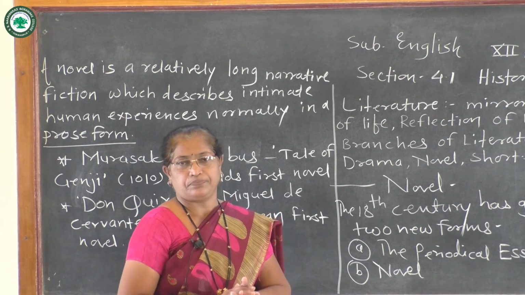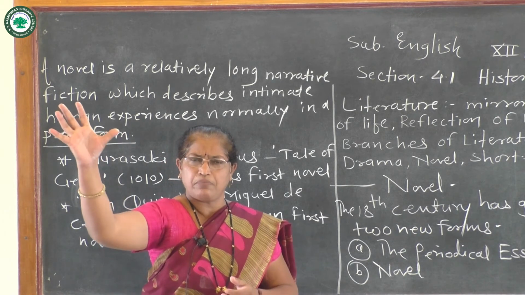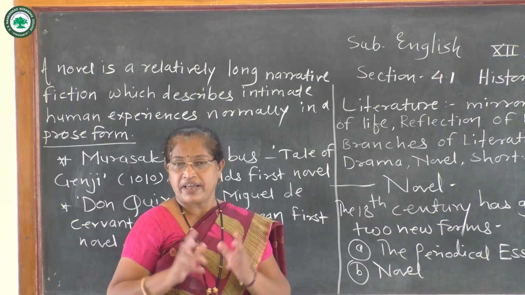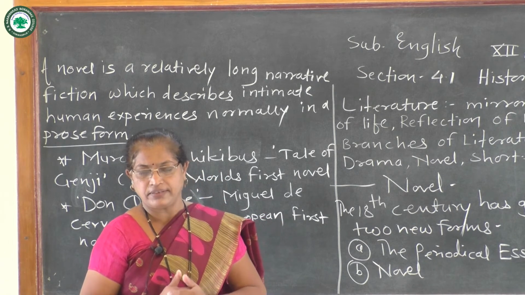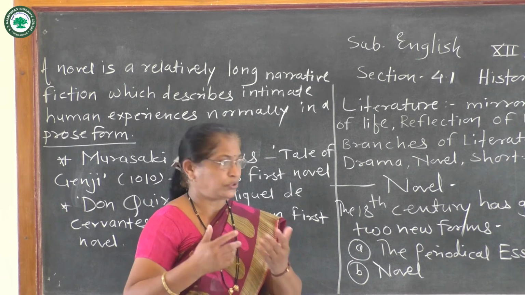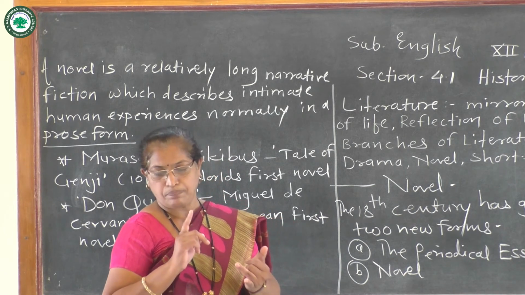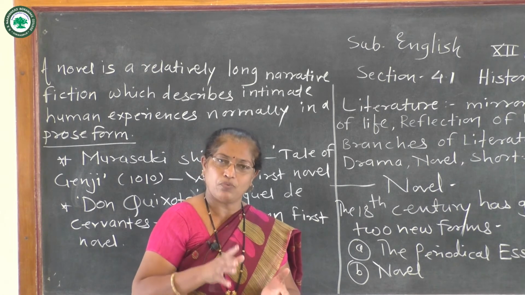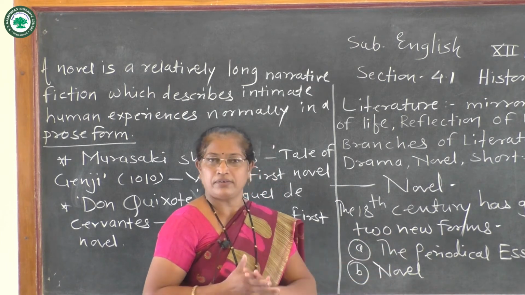For example, the author or narrator narrates the specific time when that incident happened, and the place where the incident happened. He wants to explain the time, the place, the nature, the climate or atmosphere of that time, and he wants to present it through the novel.